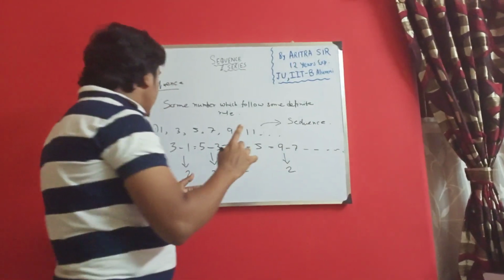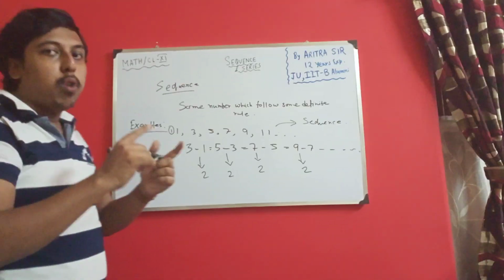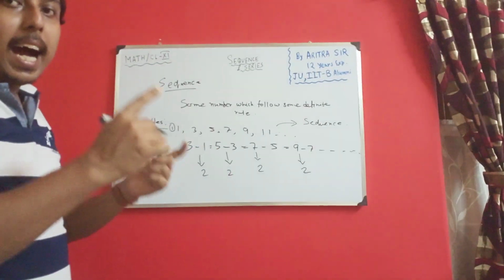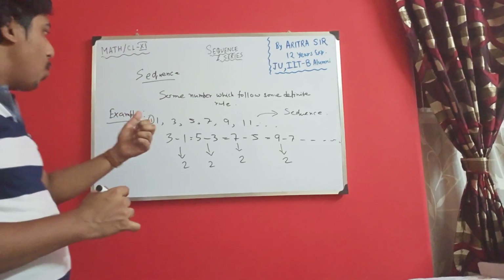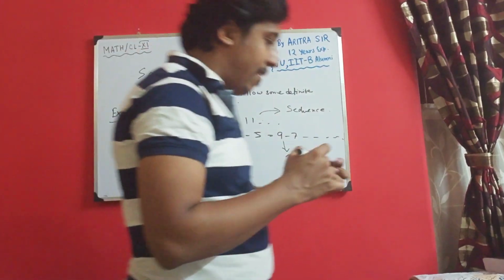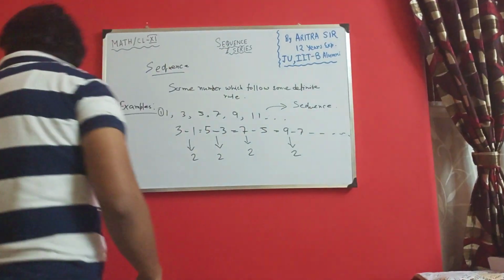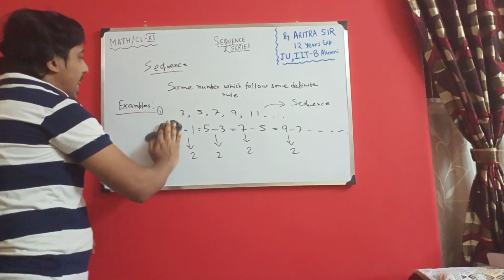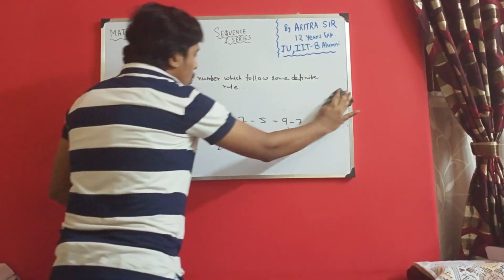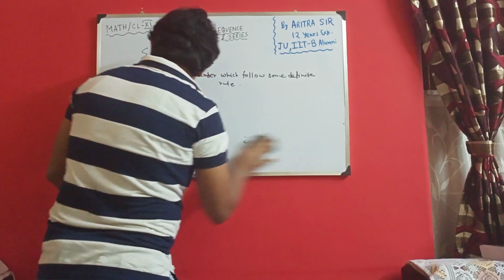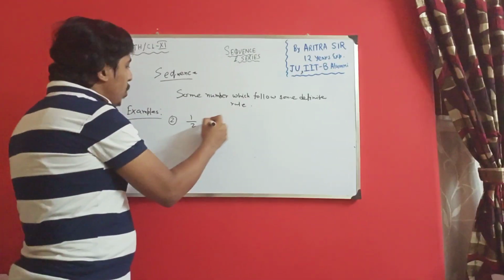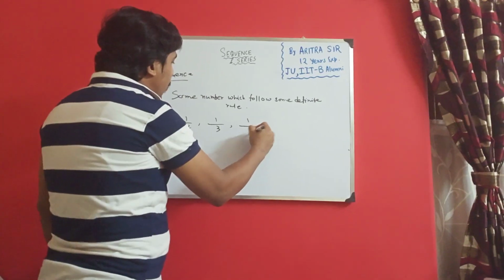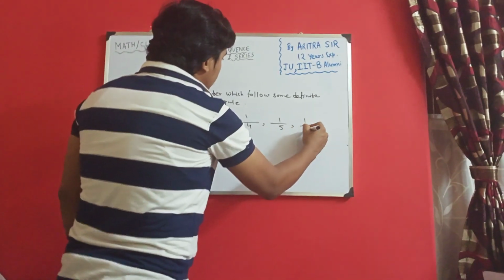So I again repeat, some numbers which follow some definite rule are termed as sequence. So just give you a simple example: 1, 3, 5, 7, 9, 11. Right? Go for next example. Example number 2. Say 1 by 2, 1 by 3, 1 by 4, 1 by 5, 1 by 6.